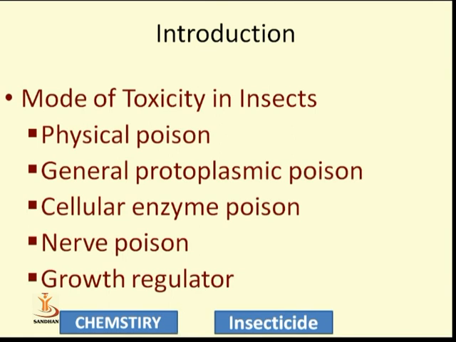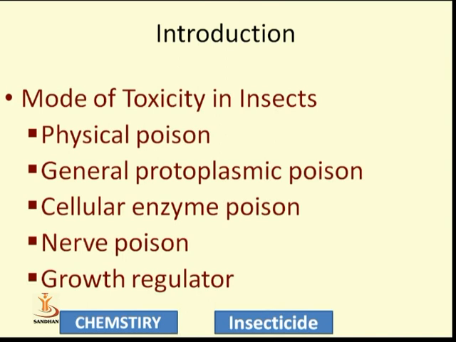Next is nerve poison. The nervous system is nothing but the collector of our body. Nerve poison means the insecticides act as a poisonous material which does not allow the nerve impulse to be transmitted from one nerve to another. All the networking of the body is stopped, and the message from the insect's nervous system is destroyed. That is known as nerve poison.